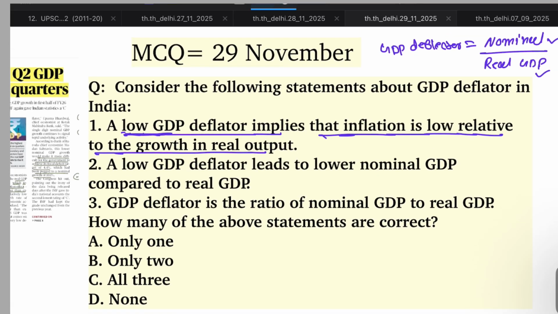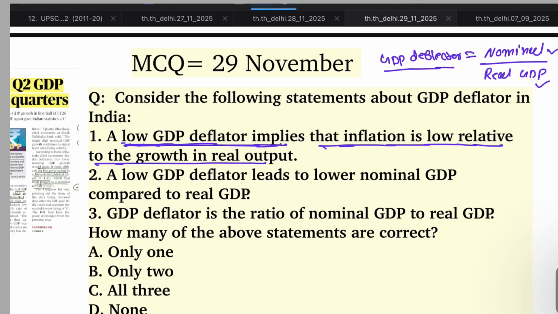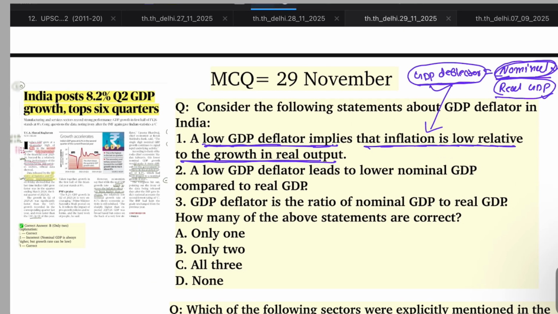Now, a low GDP deflator implies this ratio is low, which says that inflation is low relative to the growth in the real output. If the growth in nominal GDP is low compared to real GDP, the GDP deflator will be low, so inflation will be low. This statement is correct.